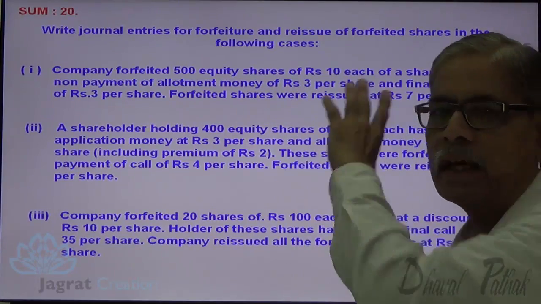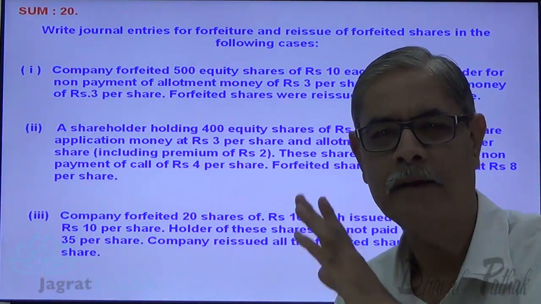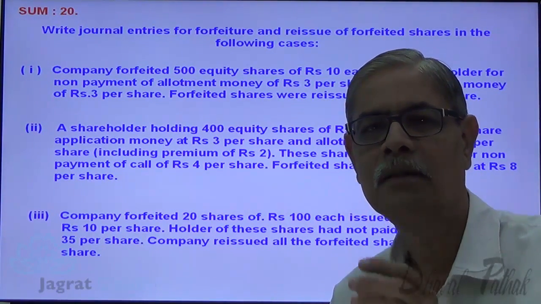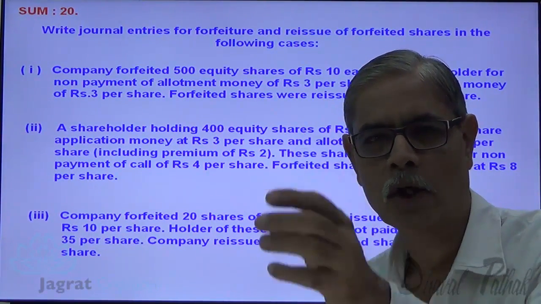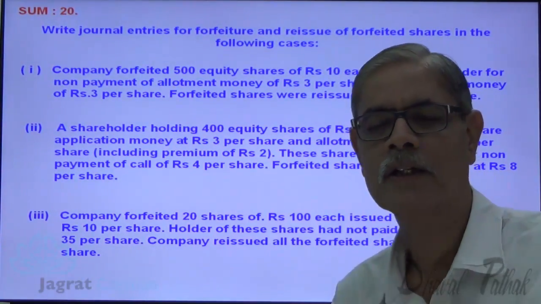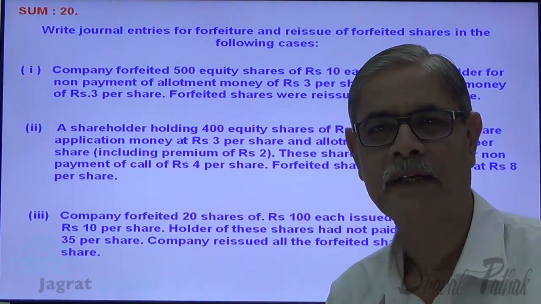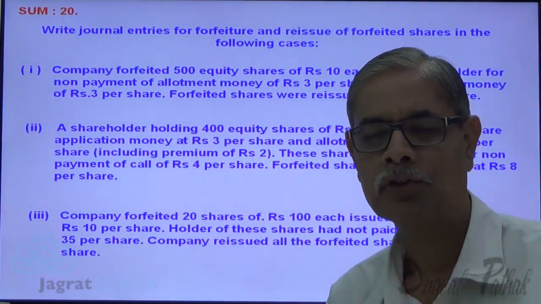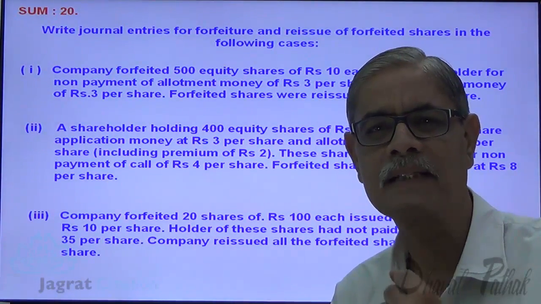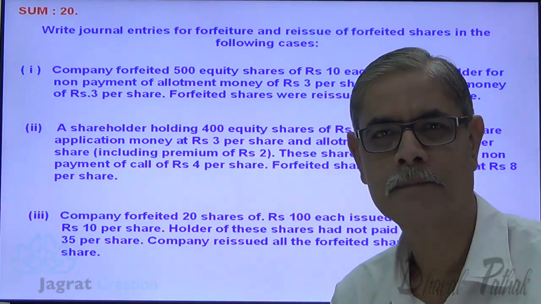So here the shares are issued at par. The shareholder has not paid. The company demanded allotment and the final call, and that shareholder has not paid. What is the course of action that the company takes against the shareholder? That course of action is known as forfeiture of shares.